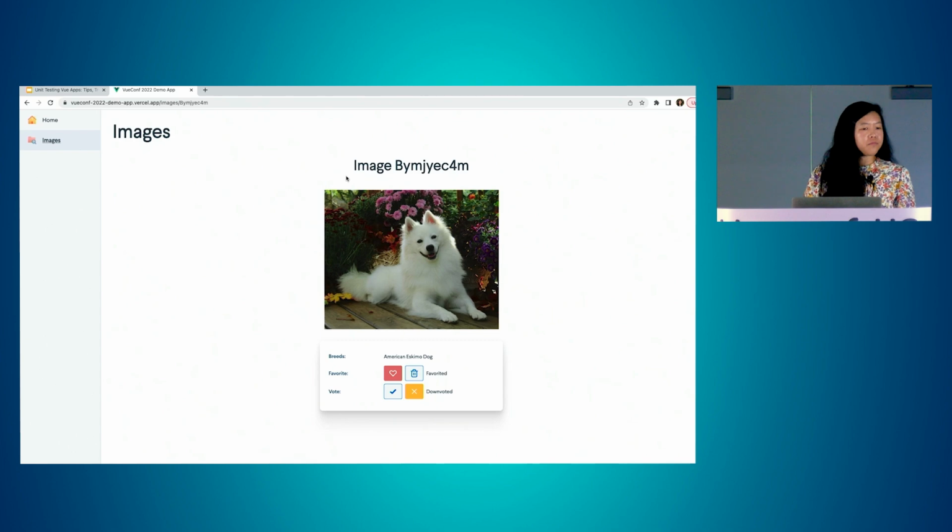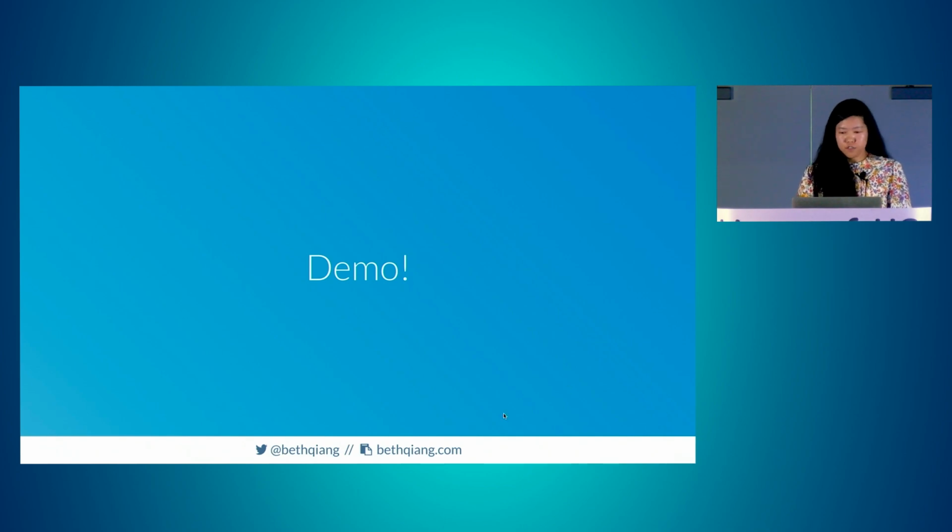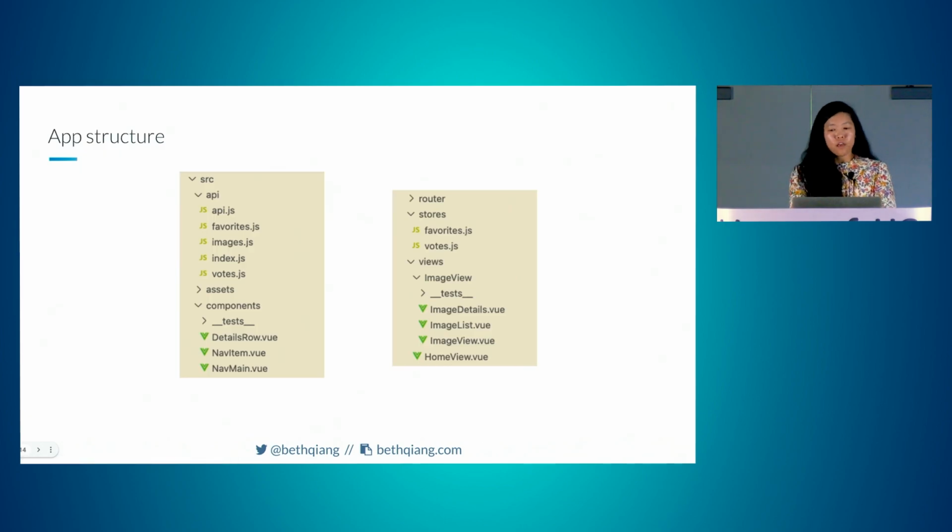Once we click on a row, we see the image ID, a larger version of the image, breeds again, and then we have buttons to favorite. If it is already favorited, the button will be red. There's a favorited text. You can delete a favorite, and you can upvote and downvote. And then the buttons change color appropriately, and the text also changes. So that's our pretty brief demo. Let's go back here. Cool.